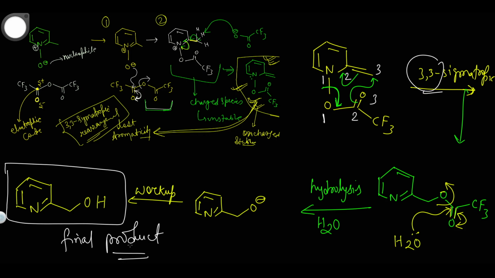To restore the aromaticity, the molecule undergoes a rearrangement, called the 3,3 sigmatropic rearrangement. After that, the molecule has restored the aromaticity, and then we do the hydrolysis, which converts it into this final product, also called 2-hydroxymethylpyridine. So this is our final product in this Boekelheide reaction.